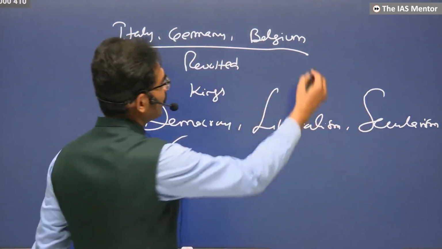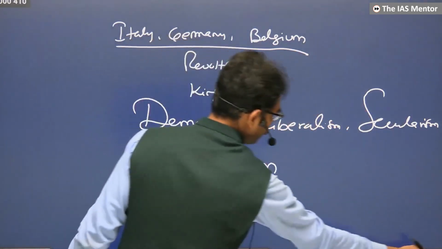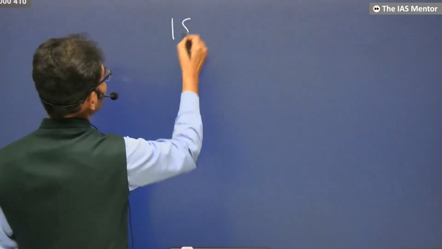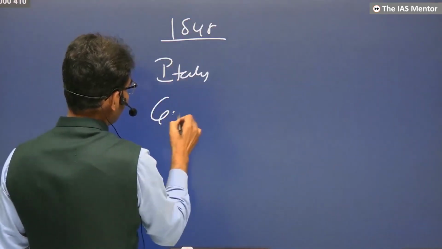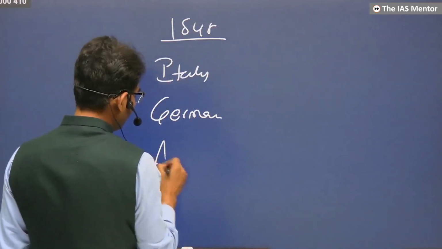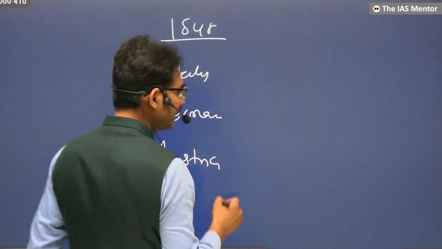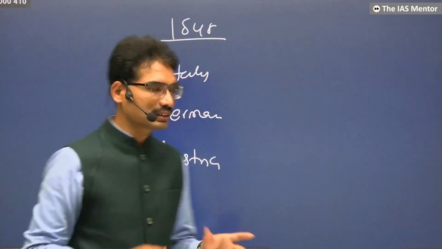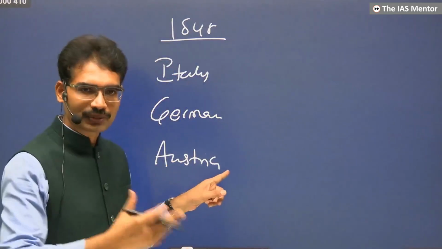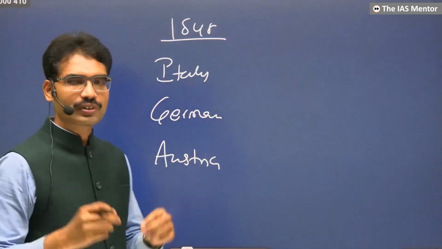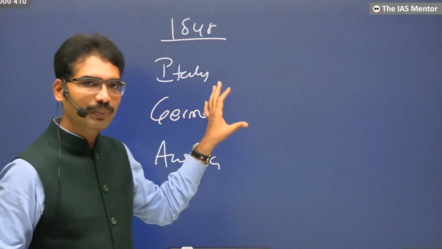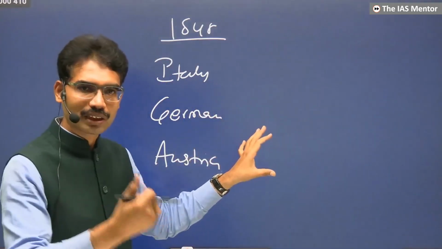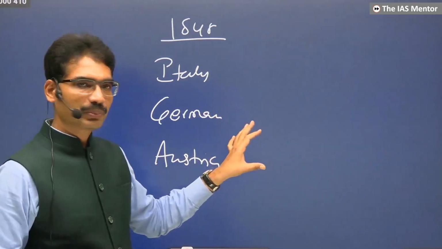This time, in 1848, Italy, Germany, none other than Austria itself. Austrian people in 1830 also revolted, but they were suppressed. Now in Austria itself, they were successful in removing Metternich. Metternich was the person maintaining the Vienna order. He himself had to give in to the pressure and gave up his position.